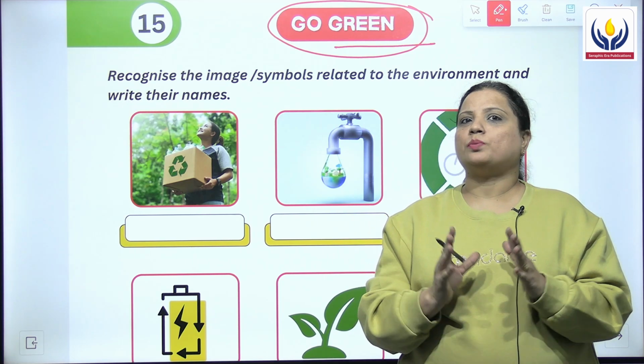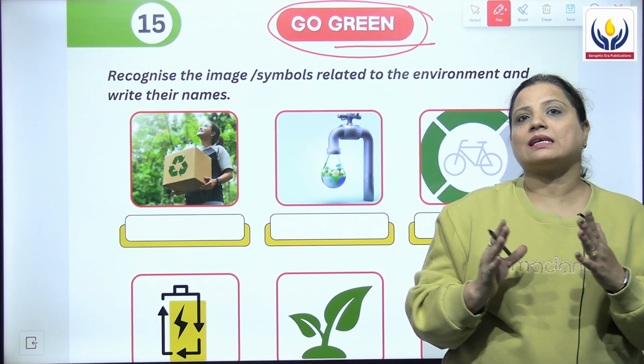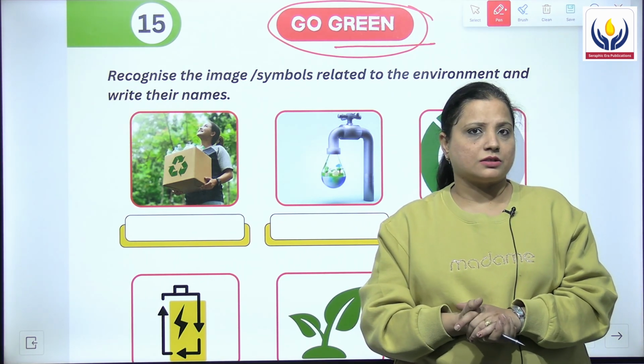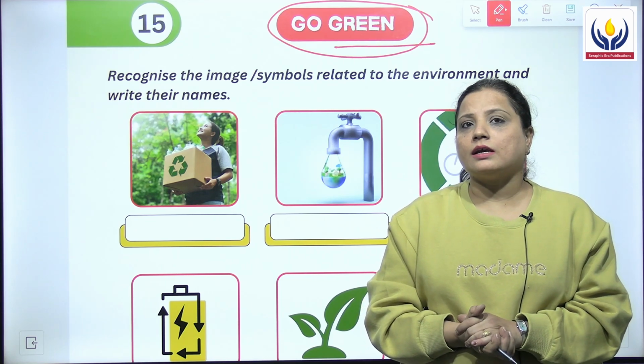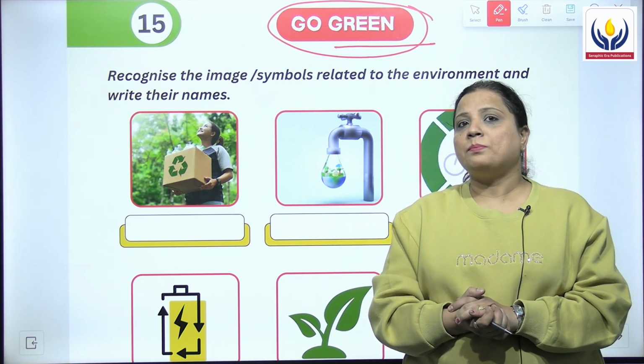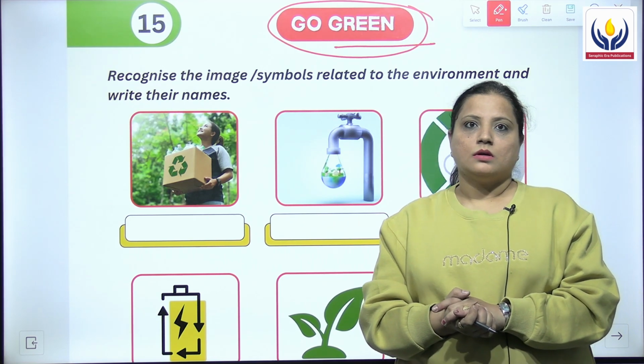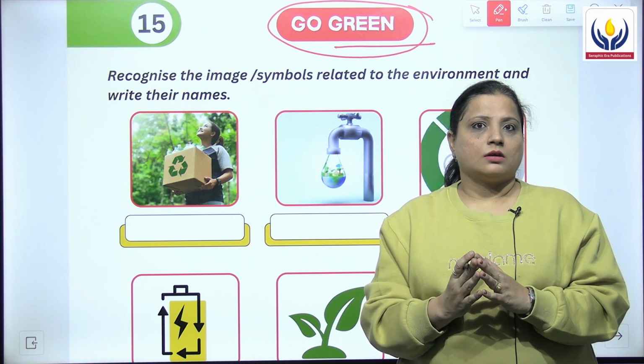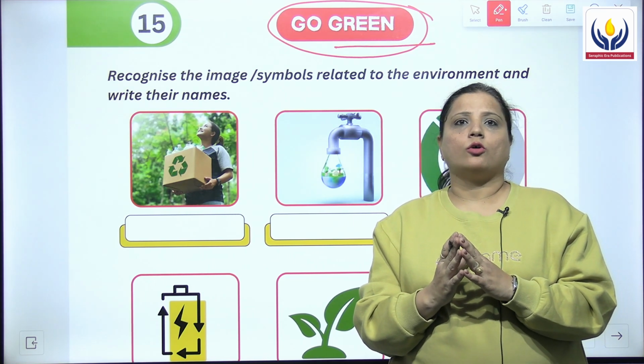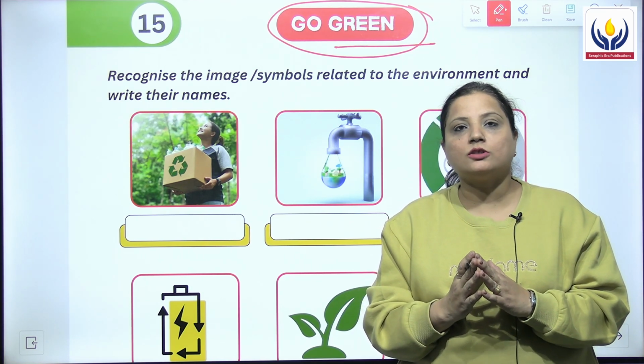So in order to prevent ourselves from all these calamities or natural disasters, इन सब से बचने के लिए हमने सोचा है कि अपने एनवायरनमेंट को कैसे हम बचा सकते हैं. So we are going to now follow a process which is called Go Green.